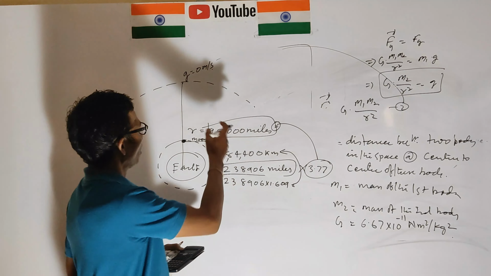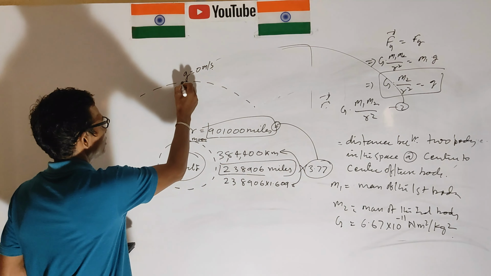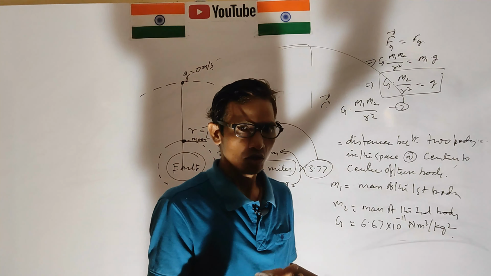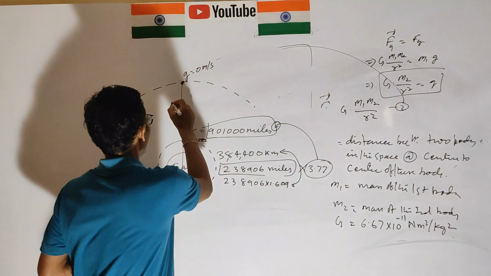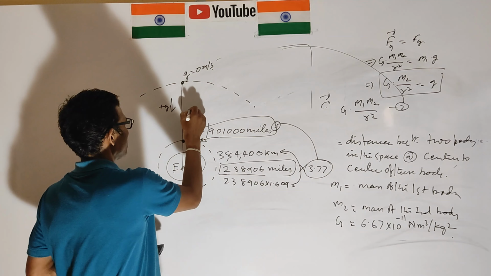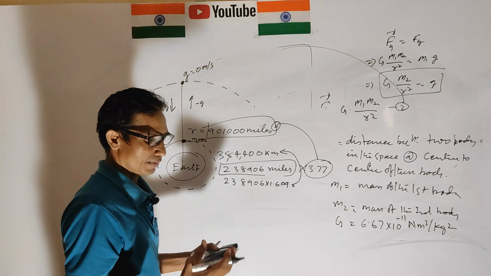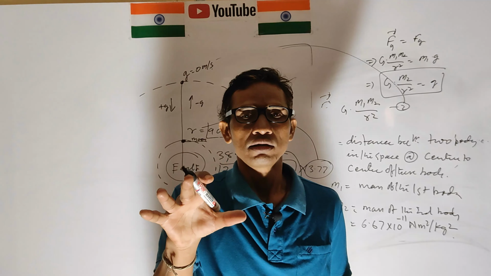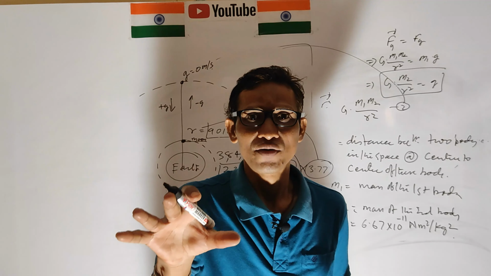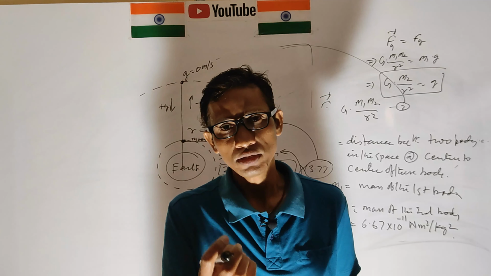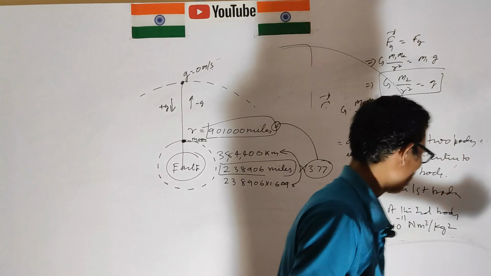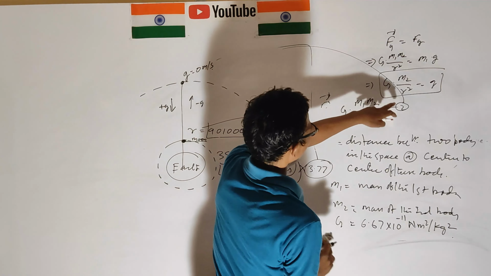Now we calculate, we put the values. If here is 0, the pull down is acceleration due to gravity toward the earth, so that is positive. Downward is positive g, upward is minus g. Pull down means the body is present inside the gravitational field, so we take small g as positive.